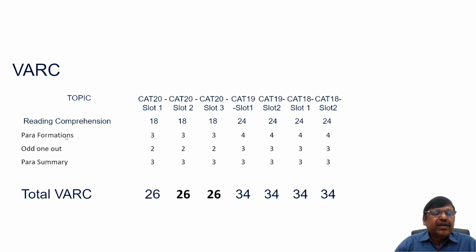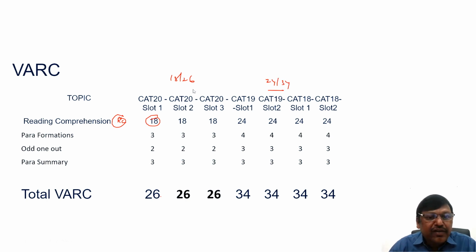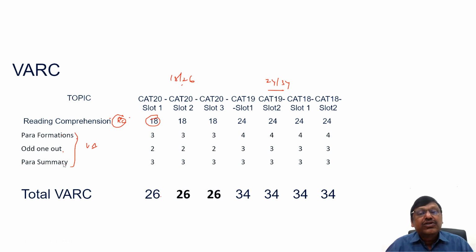If you look at VARC, reading comprehension, we have the bulk of the questions, 18 out of 26 here, or if you look at here, 24 out of 34. So the bulk of the questions are coming from reading comprehension. Verbal ability questions are of three types: para formations, odd one out, and para summary. Para formations means he'll give you a few statements. You have to make the correct order connection so that it becomes a meaningful passage or paragraph. Similarly, when you're given a few statements, you have to find the odd one out. And para summary is where you have to make a conclusion or summary of the paragraph.